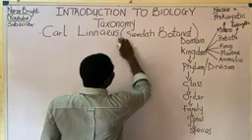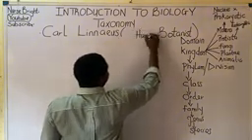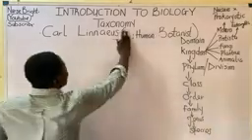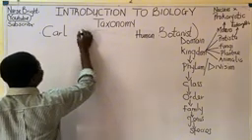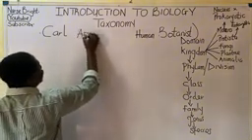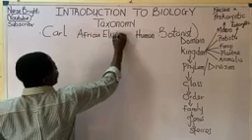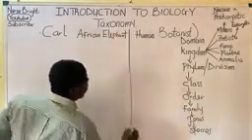I will start with what? Humans. Take note, humans. On this, let's talk about humans. So the question we ask ourselves, okay, let me just write what I'll be talking about. I will talk about humans and also the African elephant. This is an animal. Basically, let's talk about humans before we get to the African elephant.